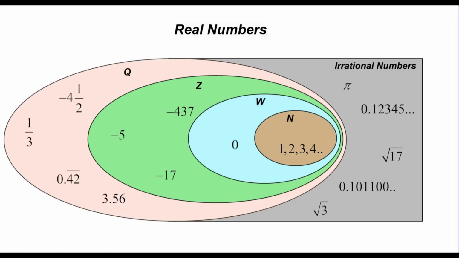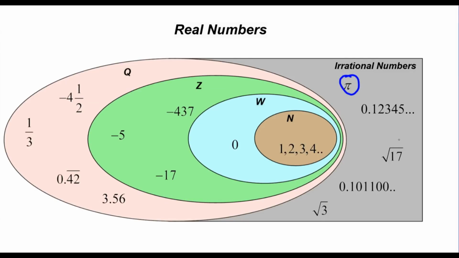Now we're going to tag on another little section here in this rectangular portion called the irrational numbers. We did talk about a few of them last chapter. Namely, we talked about pi, that number that never ends and never repeats. That's an irrational number. We also talked about the decimal 0.123456789101213, and so on and so forth. That number will never end and never repeat. So that's an irrational number.